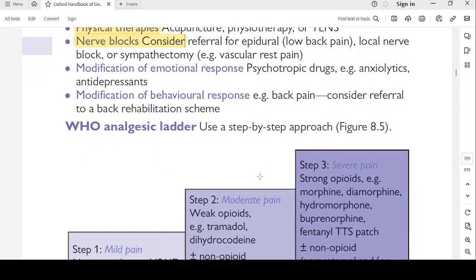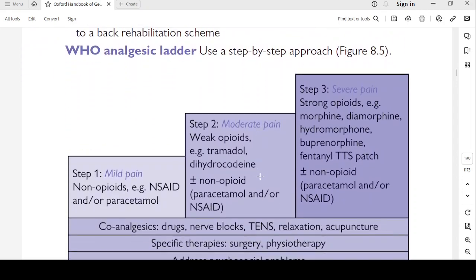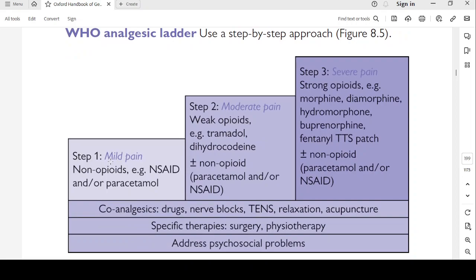WHO analgesic ladder. Use a step-by-step approach. So first, there is a mild pain, non-opioid should be used like NSAIDs or paracetamol. Step 2, moderate pain: only weak opioids like tramadol or dihydrocodeine plus or minus a non-opioid like paracetamol or NSAID. Severe pain: strong opioids, morphine, diamorphine, hydromorphone, buprenorphine, fentanyl TTS patch, plus or minus non-opioid paracetamol or NSAID.